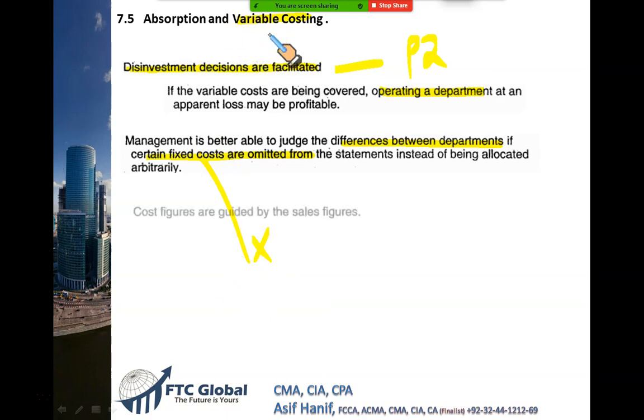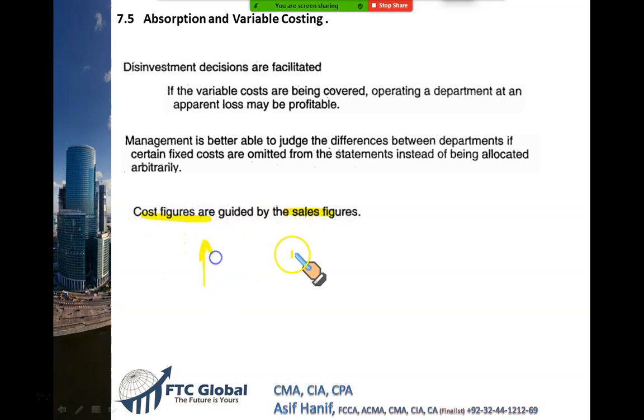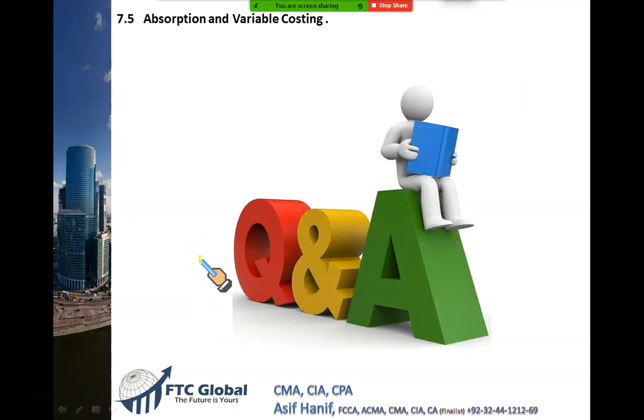And the third advantage here is that under variable costing, our costing and our sales move in the same direction. When the sale goes up, your total cost will go up. When the sale falls, cost falls. So this is the reason why we find variable costing a much better method.